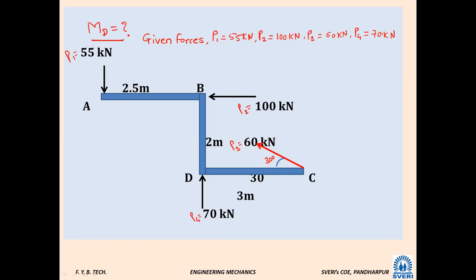Sir, minus 331.12 kilonewton meter. Okay, I will note it down at last. We will check your answer, don't worry. Tell me. MD equals minus 331.12. Unit will be kilonewton meter. Very good. We will check. Don't worry. Let us solve each and everybody, then we will check.